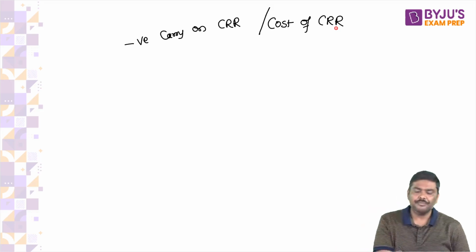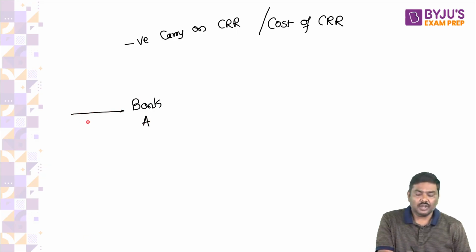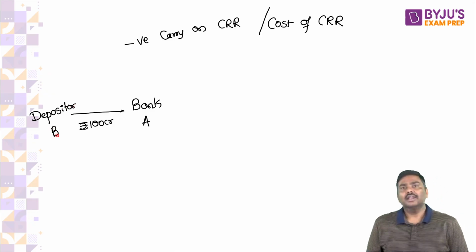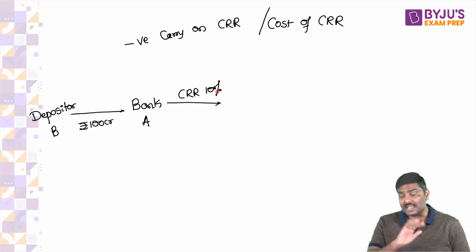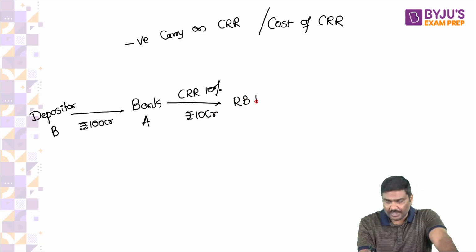Follow this example. Imagine here is a bank, let's say A. A will collect a deposit of 100 crore rupees from a depositor B. Out of this, let's say CRR is 10%, which means out of 100 crore, the bank has to set aside 10 crore rupees as deposit with the Reserve Bank of India.